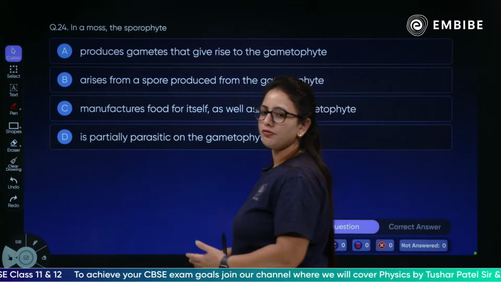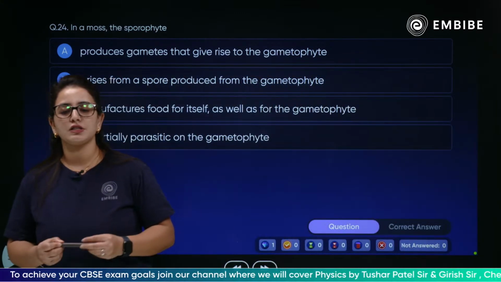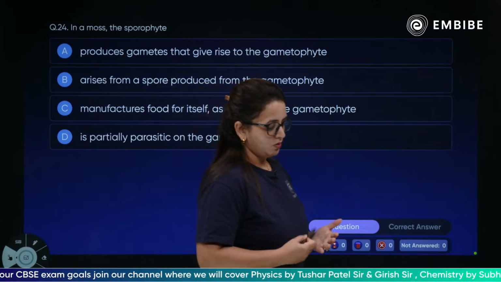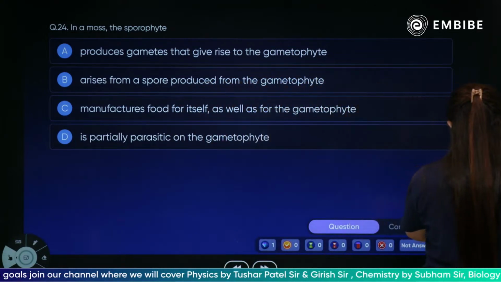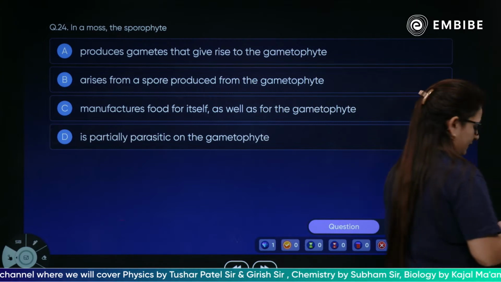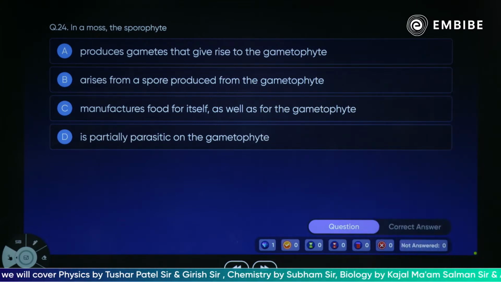In a moss, what is the unique feature of the sporophyte?